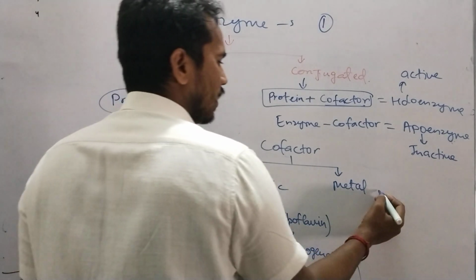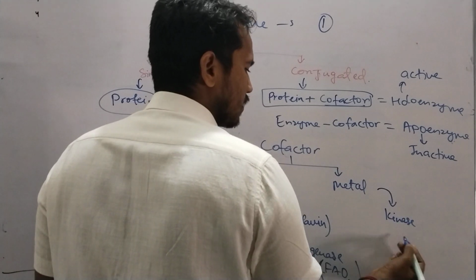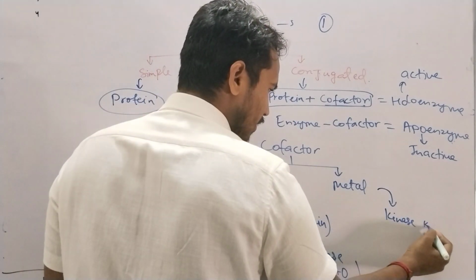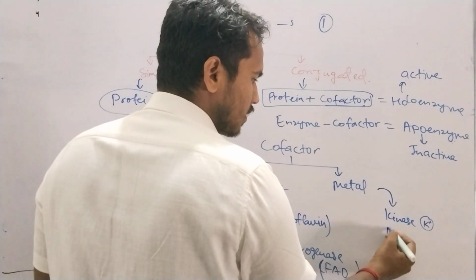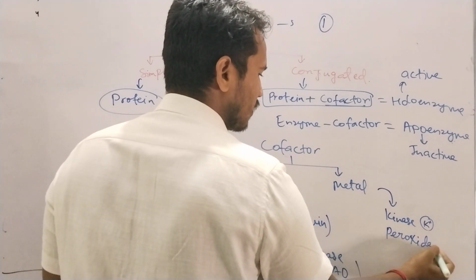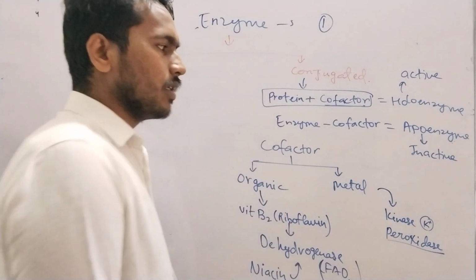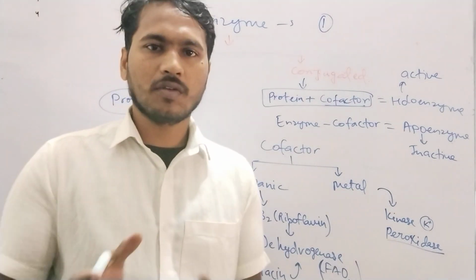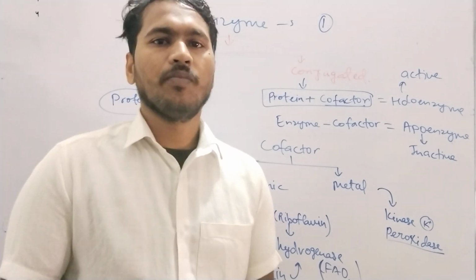In metal requirement, like the kinase enzyme, it requires potassium. Peroxidase requires iron. So the enzymes are like that. But the binding of these cofactors can be tight or loose.